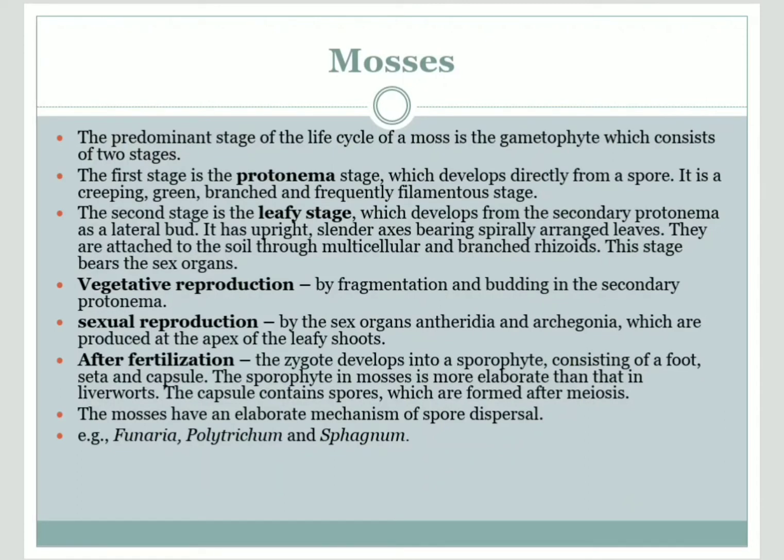The predominant stage of the life cycle of a moss is the gametophyte, which consists of two stages. The first stage is the protonema stage. The spore develops into the protonema, which is a creeping, green, branched structure, and it produces buds. Those buds later develop into the secondary stage, that is the leafy stage, with spirally arranged leaves, which we call the gametophytic body. It is a multicellular branched body with rhizoids. Vegetative reproduction is by fragmentation and budding, and sexual reproduction is by the sexual organs, antheridia and archegonia, which are present on the leafy shoot.